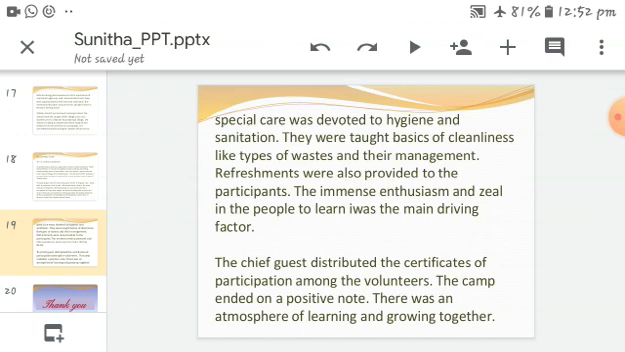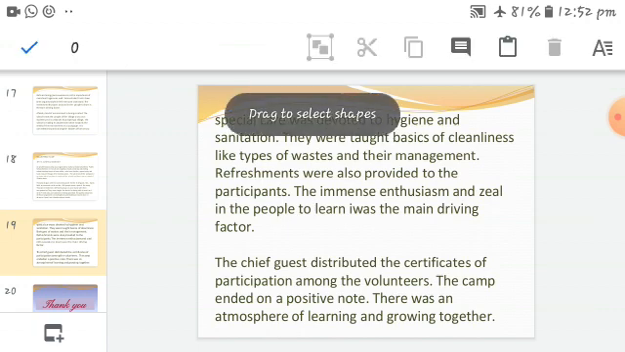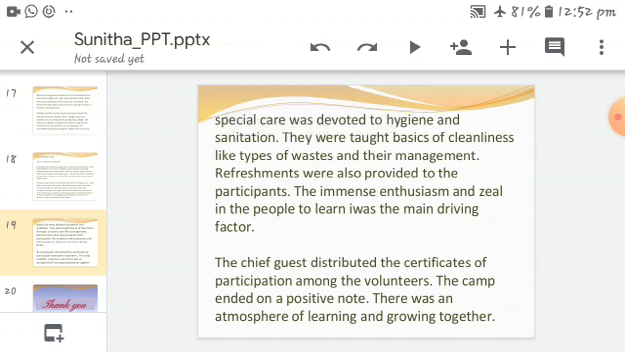The chief guest distributed the certificates of participation among the volunteers. The camp ended on a positive note. There was an atmosphere of learning and growing together. And this is the final part: the report ends with the chief guest distributing the certificates of participation among the volunteers, and the camp ended on a positive note with an atmosphere of learning and growing together.